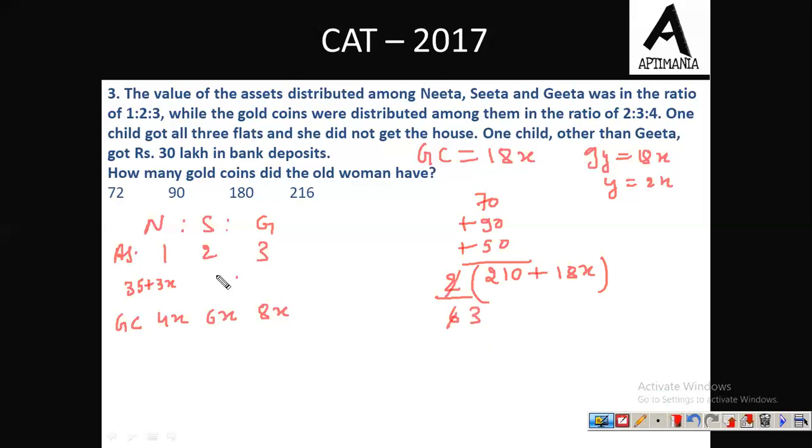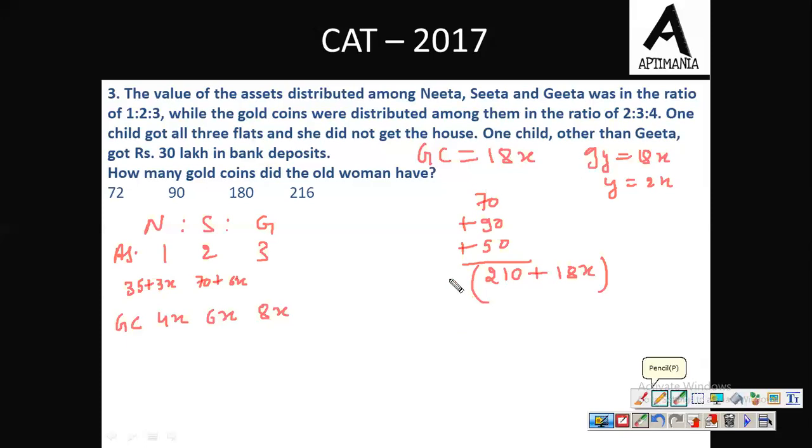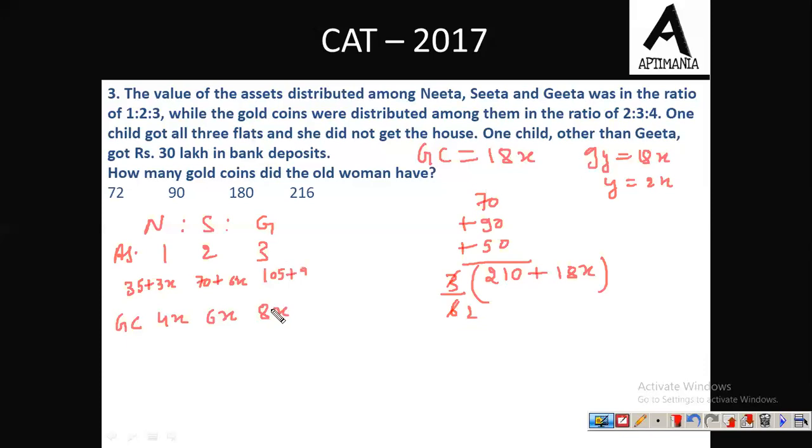This will come out to be 70 plus 6x. And the amount received by Geeta must be 3/6 of this value, which simply means half of this value, and half of this value comes out to be 105 plus 9x.